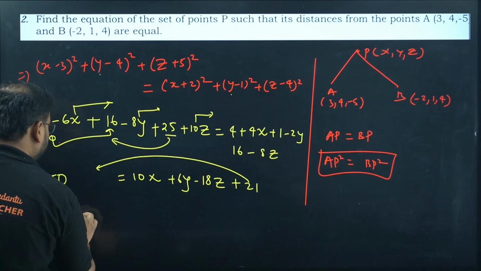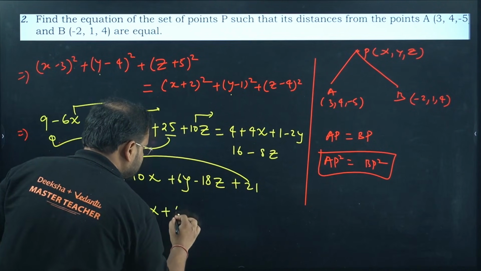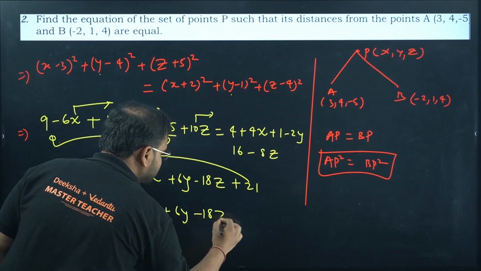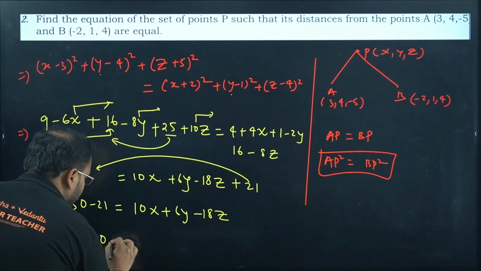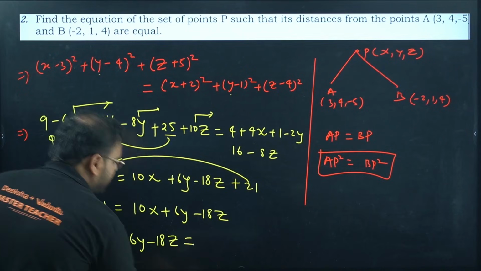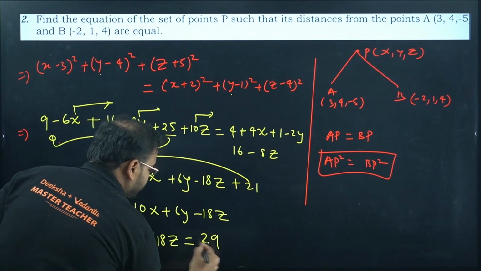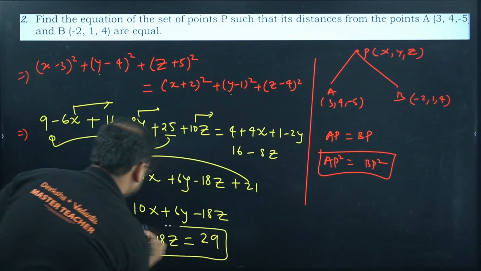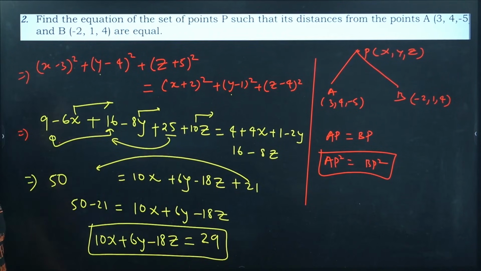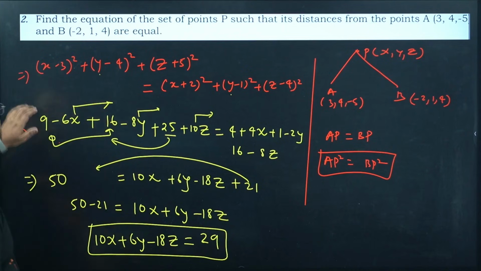I'll get 50 minus 21 equals 10x plus 6y minus 18z. My answer is coming as 10x plus 6y minus 18z equals, difference of these two, 29. This is my final answer. Please check. Okay, got it?